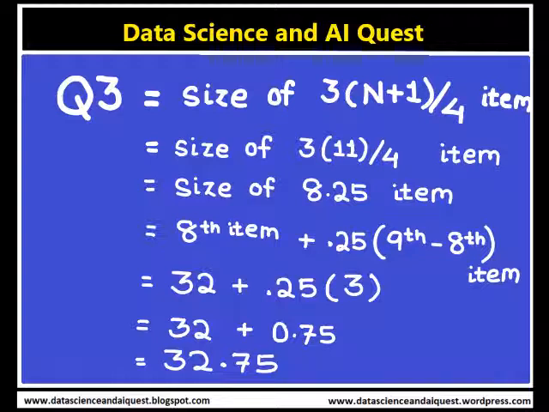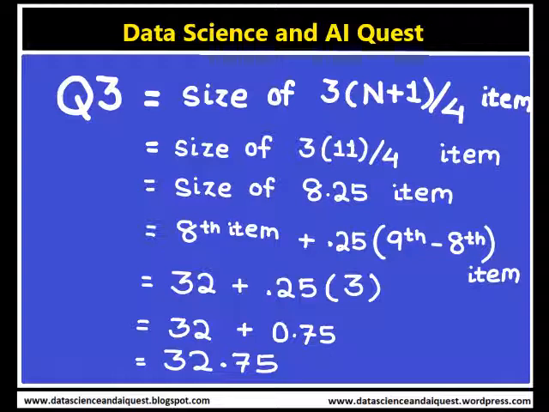So we need to find the 8.25th item. How to calculate this? We first get the 8th item plus 0.25 multiplied by the 9th item minus the 8th item.